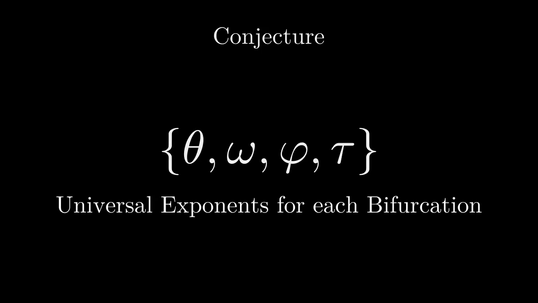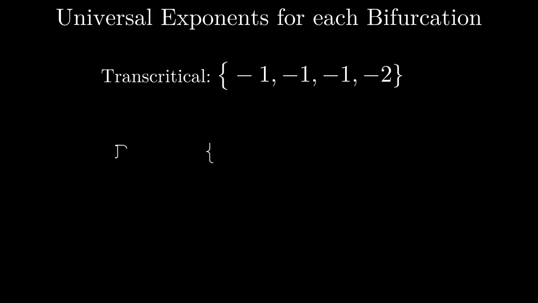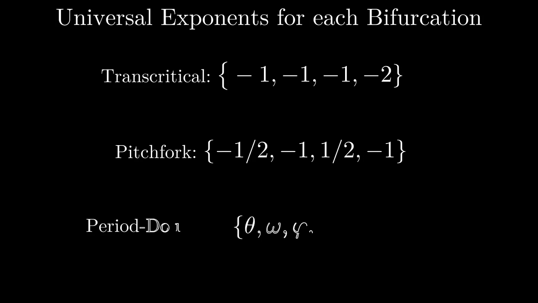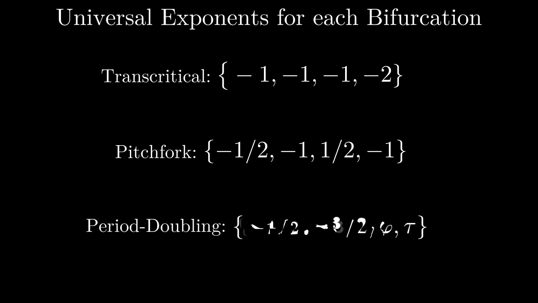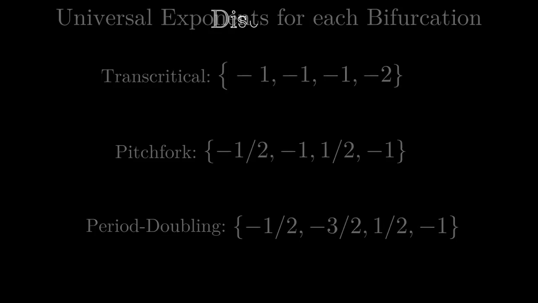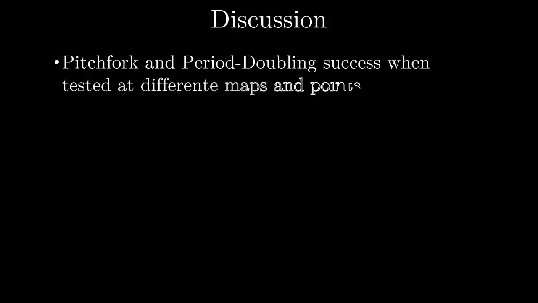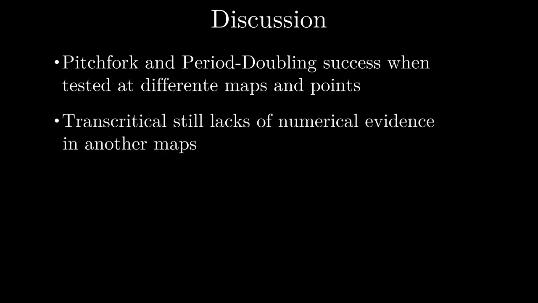The conjectured universal set of exponents for each type of bifurcation supported by numerical and analytical evidence are for the transcritical -1, -1, -1, and -2, for the pitchfork -1/2, -1, 1/2, and -1, and for the period doubling -1/2, -3/2, 1/2, and -1. Besides the pitchfork and period doubling bifurcations' success when tested at different bifurcation points and maps, the transcritical bifurcation still lacks numerical evidence in other maps, and so there is still some work to do in order to reinforce the universality of its exponents.